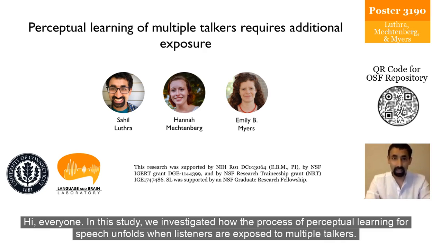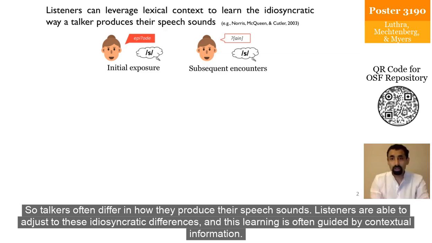Hi, everyone. In this study, we investigated how the process of perceptual learning for speech unfolds when listeners are exposed to multiple talkers. So, talkers often differ in how they produce their speech sounds. Listeners are able to adjust to these idiosyncratic differences, and this learning is often guided by contextual information.